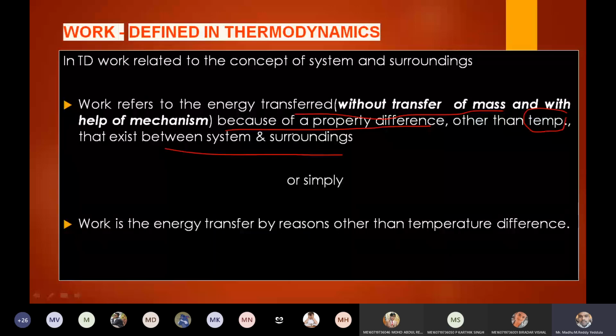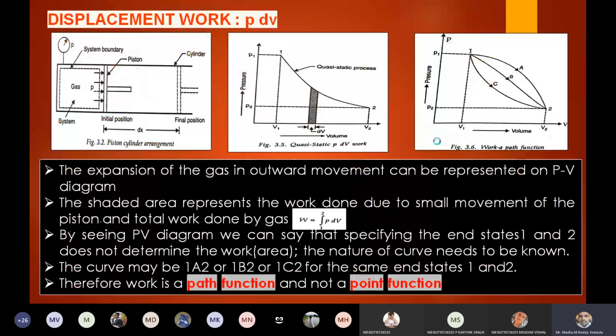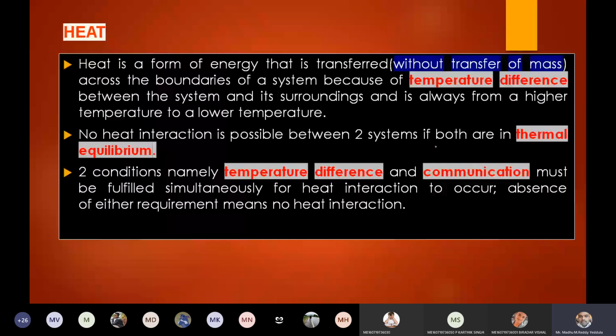So heat is also the same. Heat refers to energy transferred without transfer of mass and with help of temperature difference. Heat is the form of energy which is transferred without transfer of mass. This is the common point for both heat and work. Without transfer of mass across the boundaries of the system, and because of the temperature difference between the system and surrounding, heat interaction is always taking place. As we discussed already, heat will always flow from a body under high temperature to a body under low temperature.